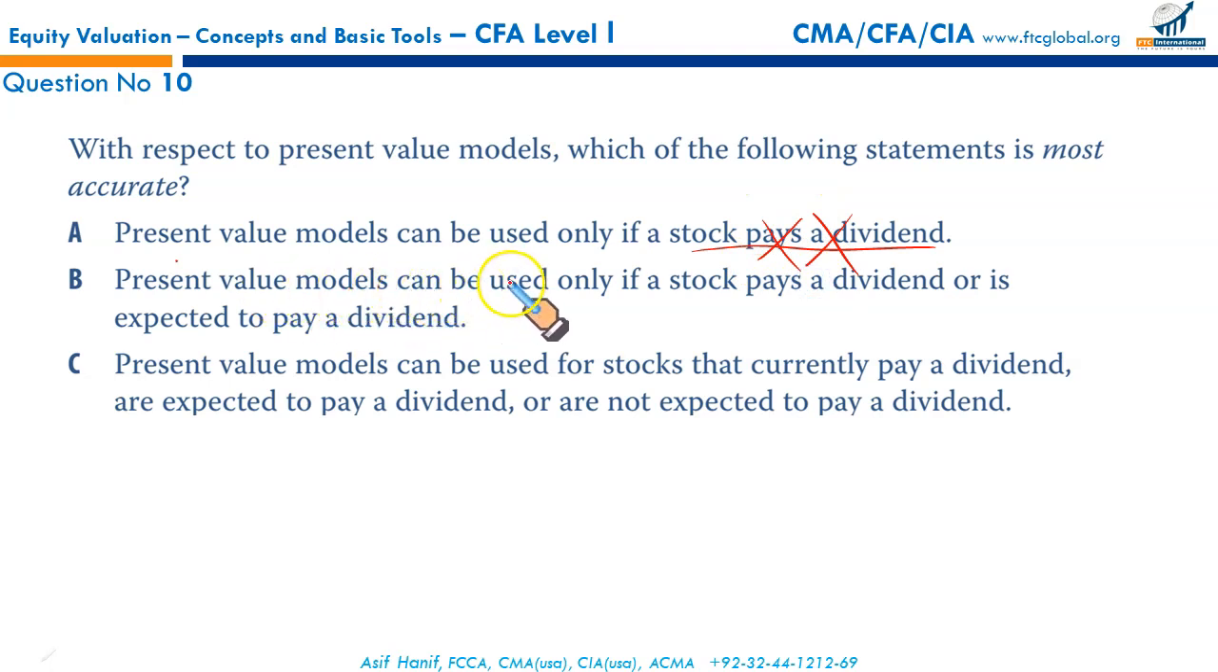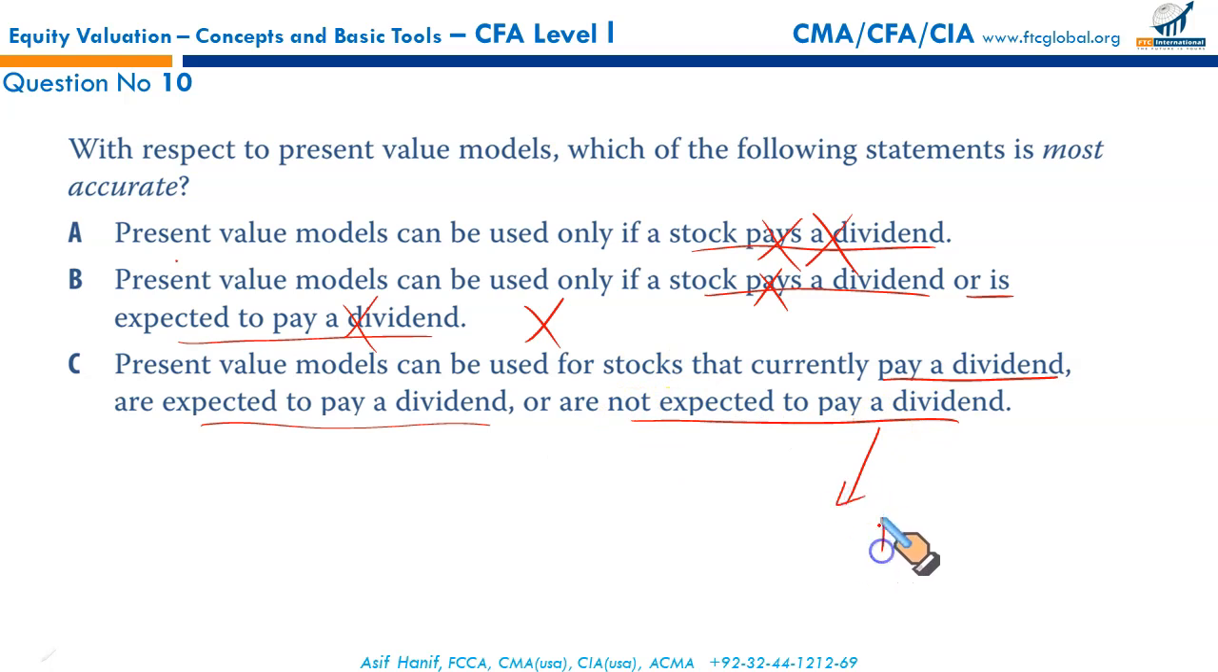Present value models can be used only if a stock pays a dividend or is expected to pay a dividend. Even if a stock pays a dividend, or is expected to pay a dividend, or is not expected to pay a dividend, we can still calculate the present value model's valuation. Present value models can be used for stocks that currently pay a dividend or are expected to pay a dividend or are not expected to pay a dividend.